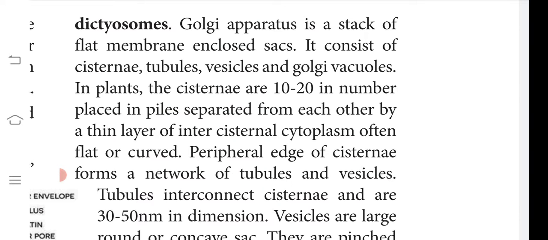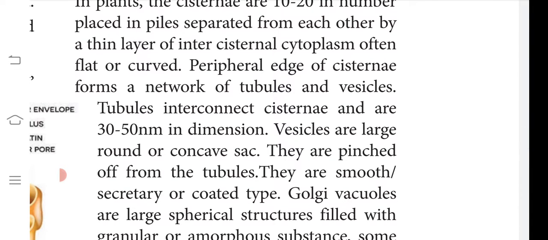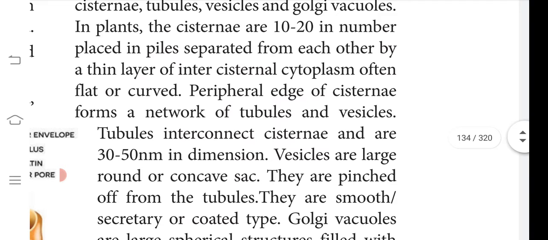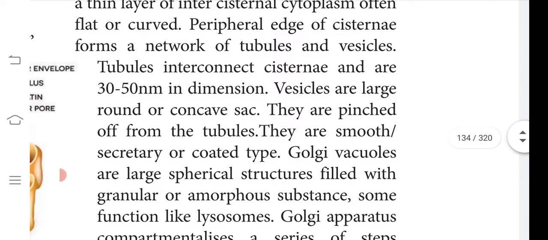In plants, cisternae are 10 to 20 in number and are placed in piles. What is a pile? It is arranged one above the other. Do you remember a pile of coins? What does it mean? Coins arranged one above the other. Likewise, we have the piles separated from each other by a thin layer of intercisternal cytoplasm. Often they are flat, or sometimes curved.